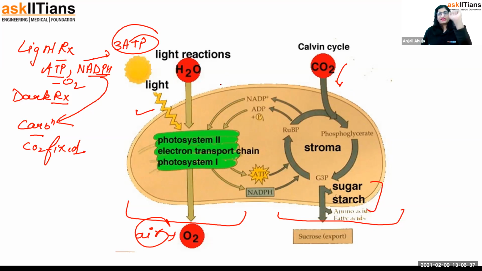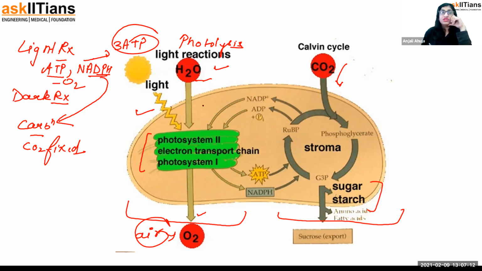Now let me tell you, this diagram is a chloroplast. This green part is the thylakoid grana. So here the light reaction is happening. In the light reaction, first oxygen is formed, and I have told you at the very beginning that H2O is the one that actually forms the oxygen. H2O splits up. We call it photolysis. In the presence of sunlight, it is lysing, meaning breaking up. So H2O undergoes photolysis and forms oxygen, and the rest is hydrogen. The hydrogen is used somewhere, I'll tell you that in the same chapter.